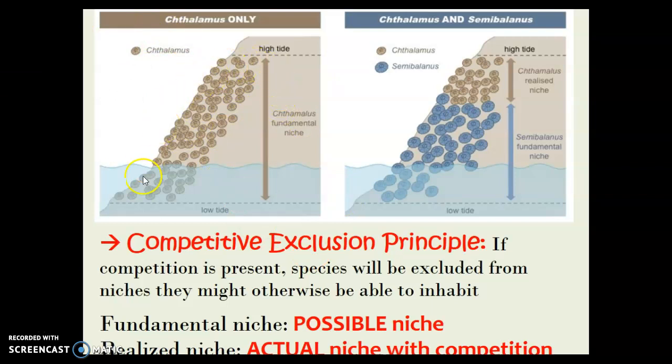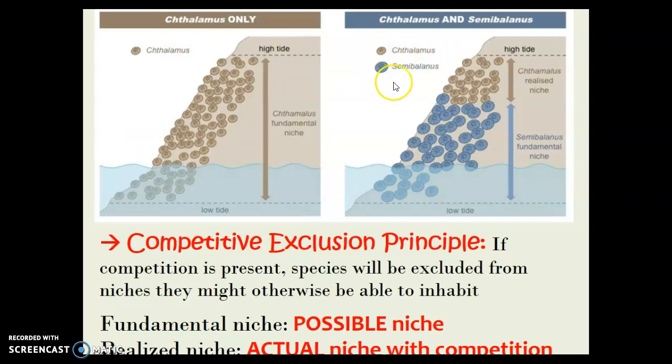And this is its fundamental niche, okay? It could thrive here on this rock, in this area, the saltwater area. If it was the only one present, then it would be able to populate the entire rock from the bottom of the tide all the way to the top, okay? So it needs water to thrive, but it can survive the comings and goings of the tide. So this would be its fundamental niche, what it could potentially achieve.